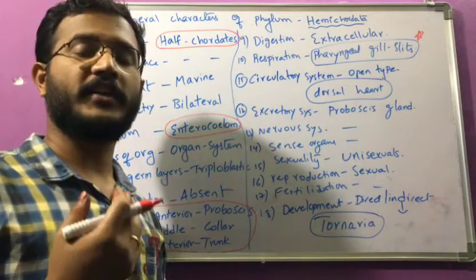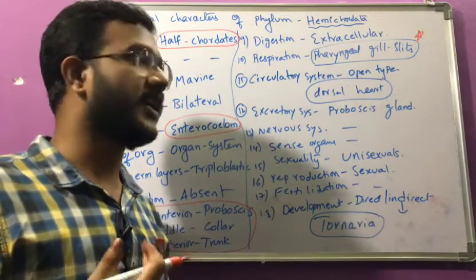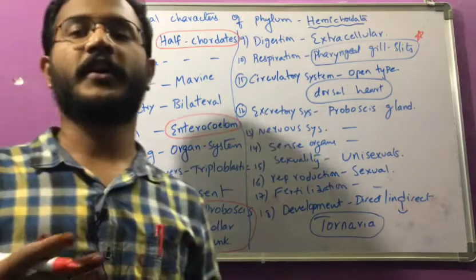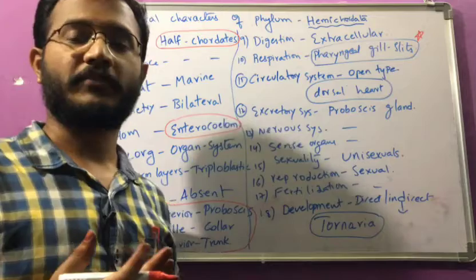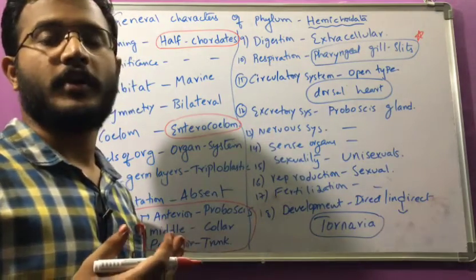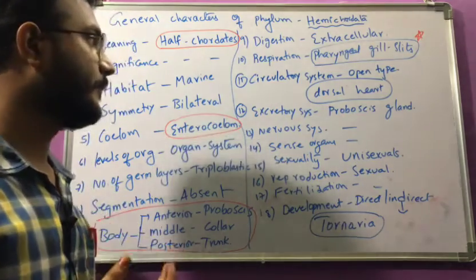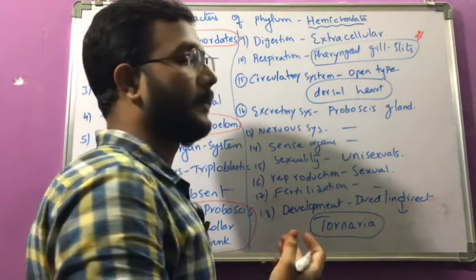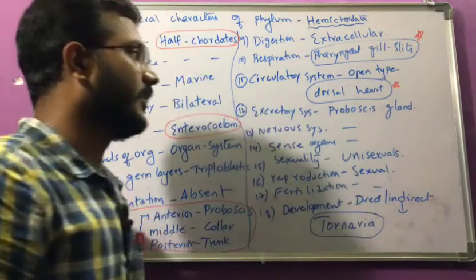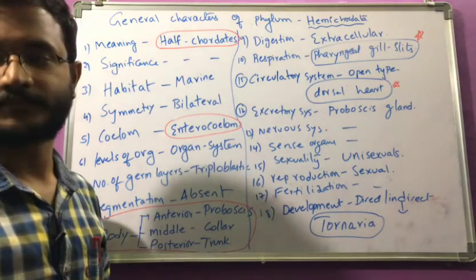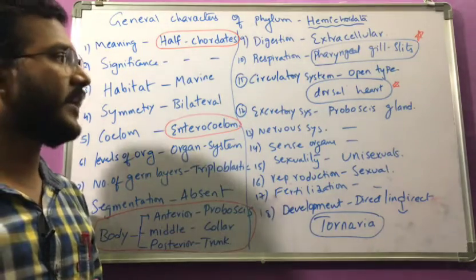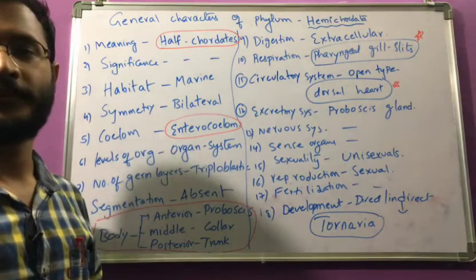You have to know what is the first class of the phylum Chordata? Fishes. So from hemichordata it is slowly turned into fishes. Fishes will perform respiration with the help of gills. So these are also having gill slits. And the circulatory system is open type, and it is also having the heart, especially on the dorsal side. And the process of excretion is done by the proboscis gland.